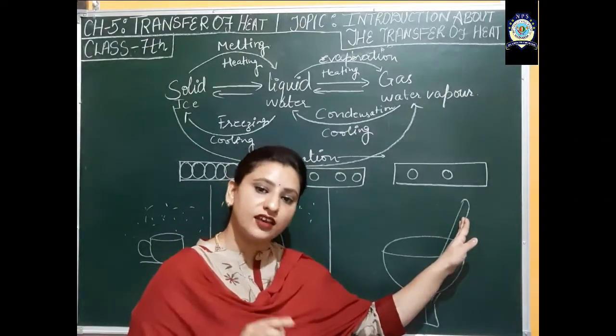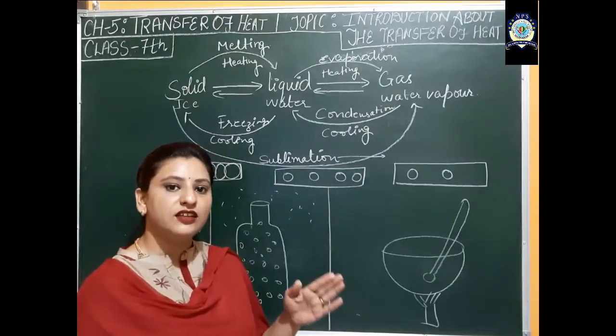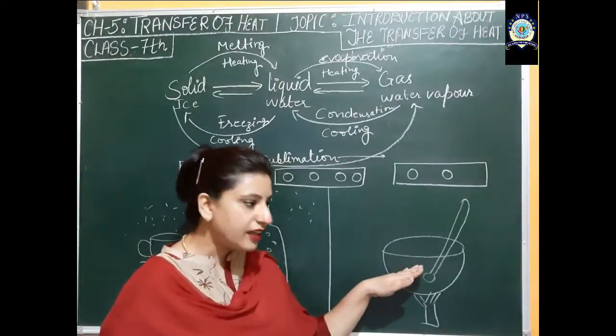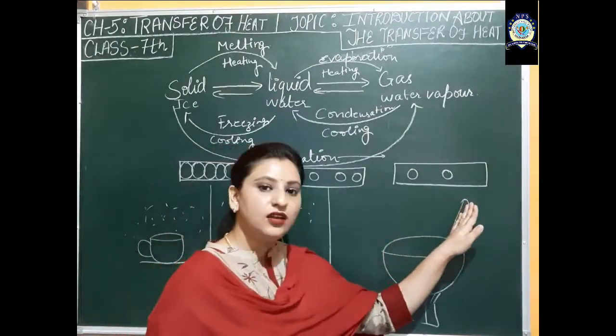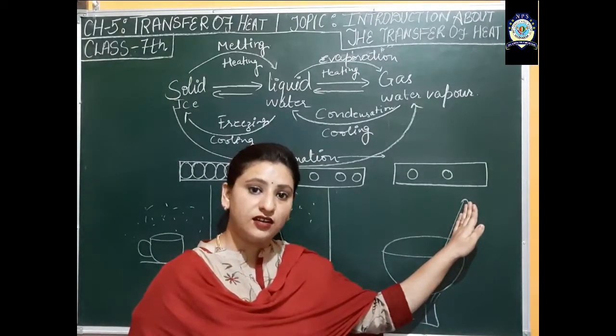Why? Again, transfer of heat takes place, as firstly heat is transferred from the energy source to the cooking utensil, and then from the cooking utensil to the spoon which is at a lower temperature at that time.